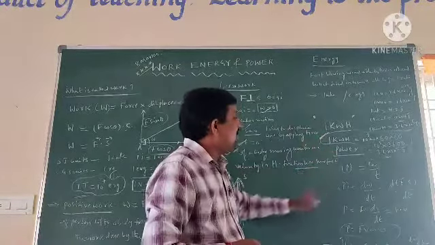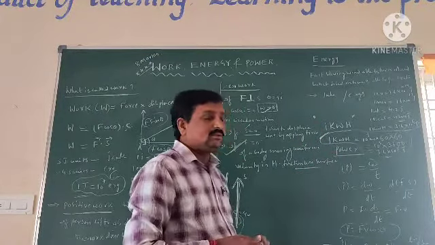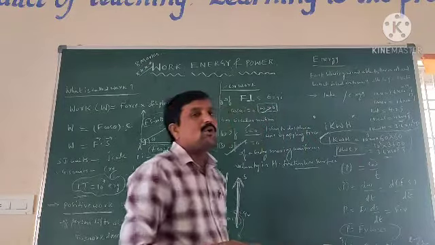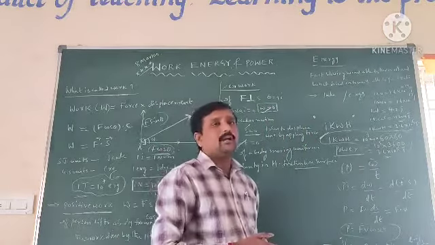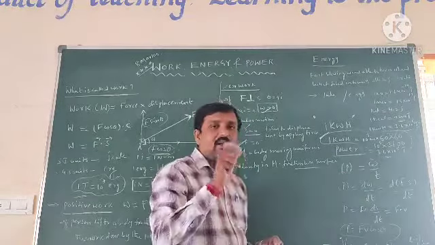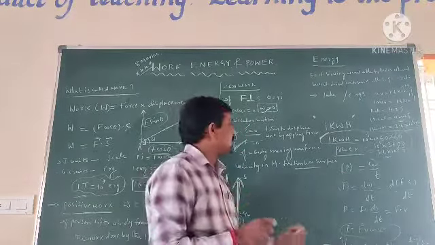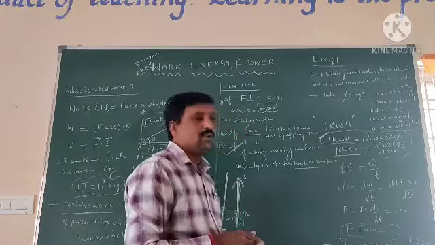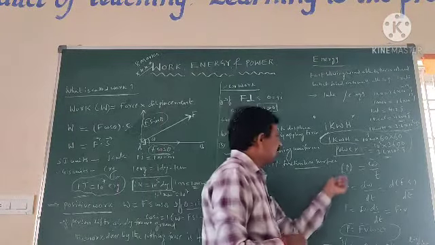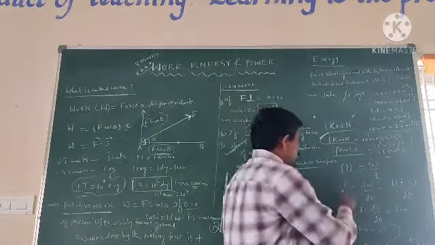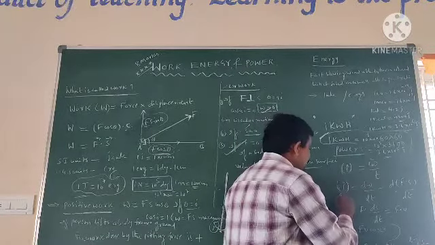The next one is power. Power is equal to total work by total time. The rate of doing work is called power. Power is denoted by P. The average power is equal to total work by total time. The instantaneous power is P equal to dW by dt.